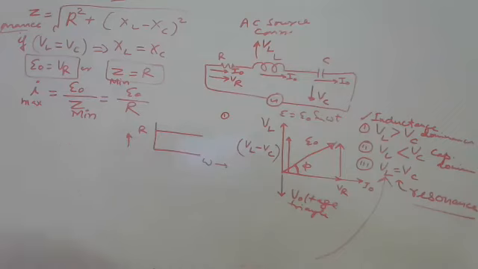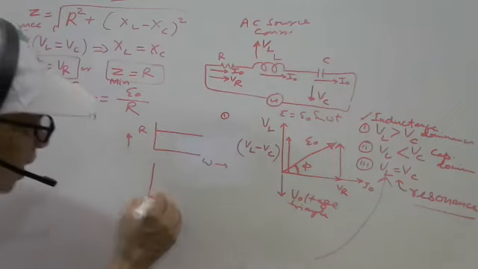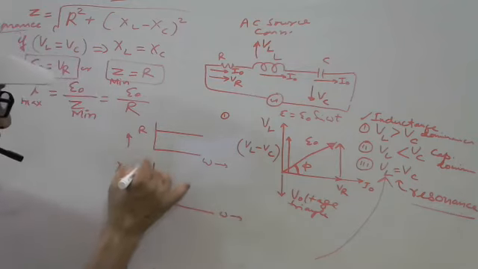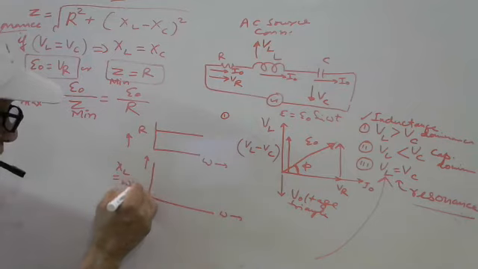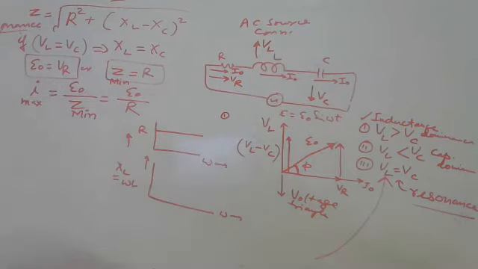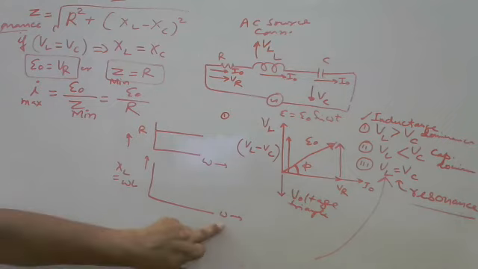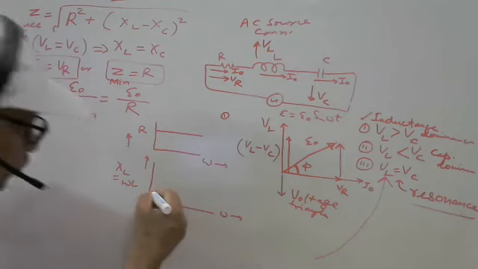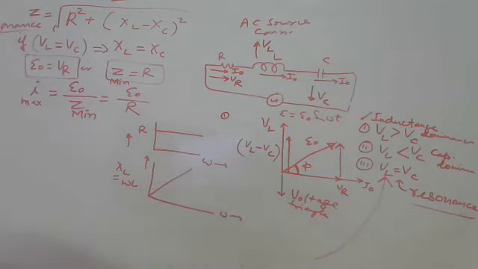Now XL, what is XL? XL equal to omega L. So XL versus omega is directly proportional, so we get this graph.